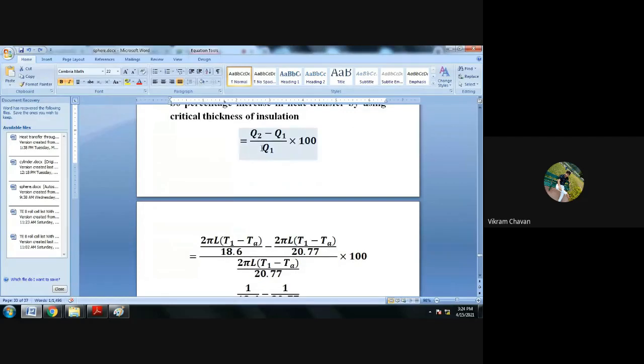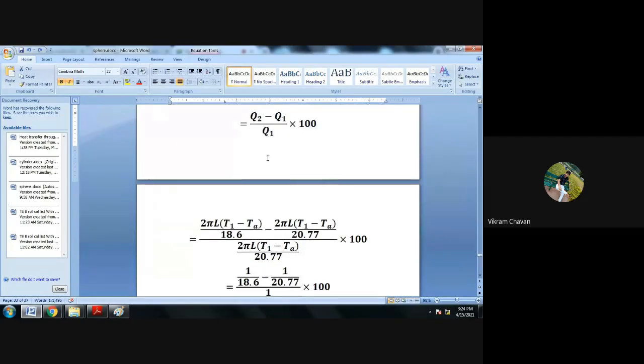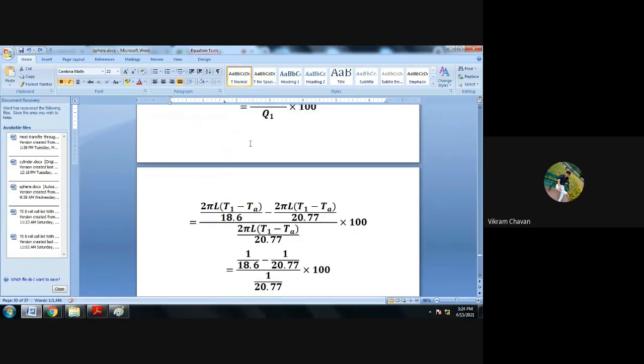Put the values of Q2 and Q1 into the formula: 2 pi L (T1 minus TA) divided by 18.6 minus 2 pi L (T1 minus TA) divided by 20.77, whole divided by 2 pi L (T1 minus TA) divided by 20.77, multiplied by 100.